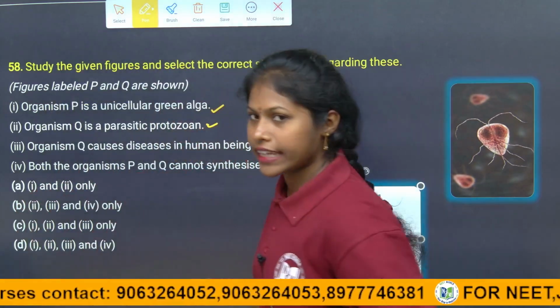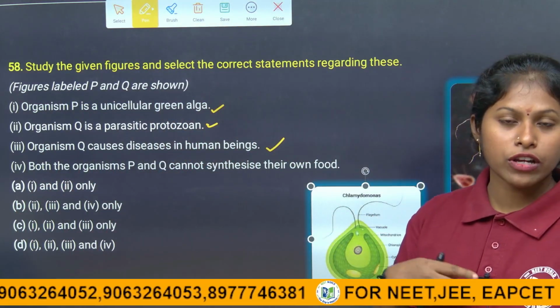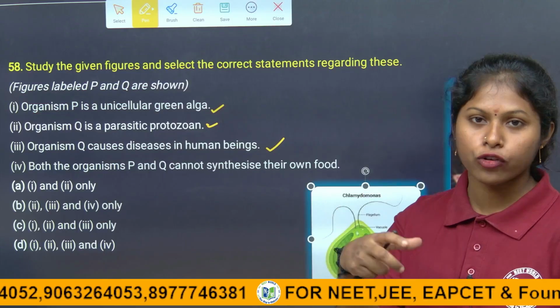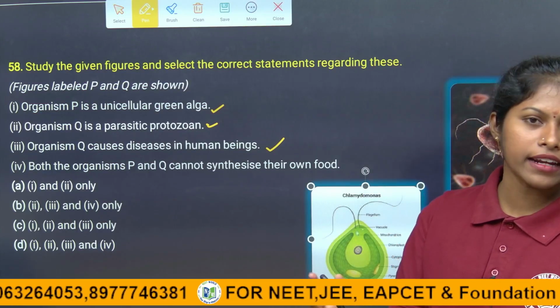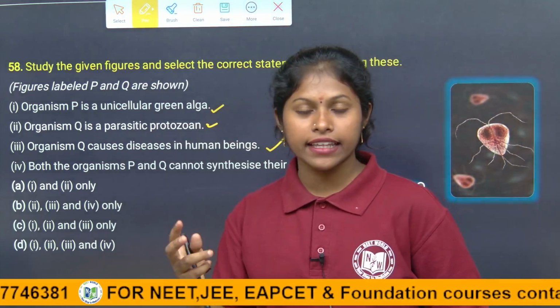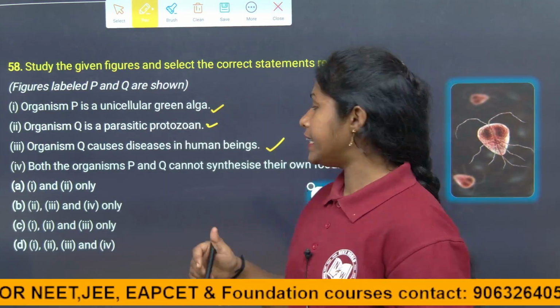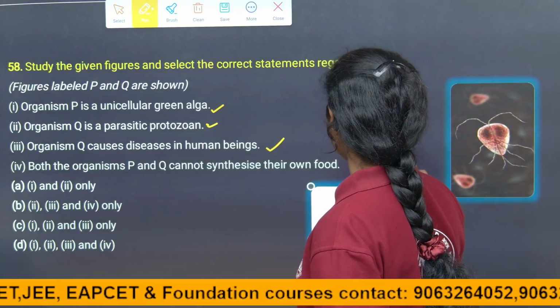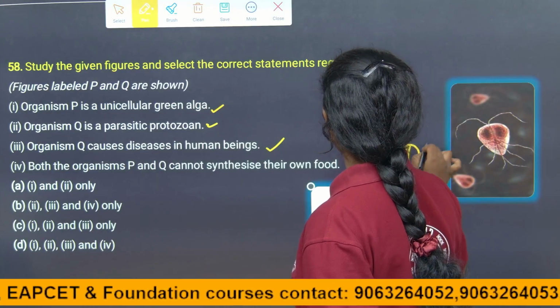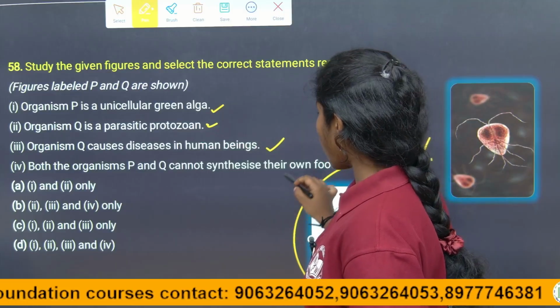Right. So, both the organisms P and Q cannot synthesize their own food, no. Here, the algae has chlorophyll in it. Those organisms which have chlorophyll can prepare their own food materials with the help of sunlight, and also algae can fix carbon dioxide. Up to 90% of the carbon dioxide fixation happens by the algae. So here, it can prepare its own food materials. So it is a wrong statement, children.